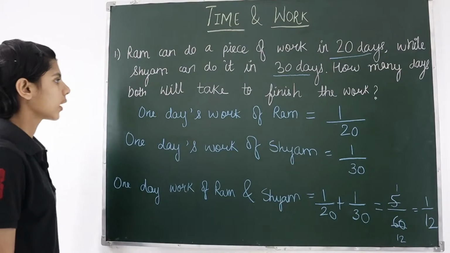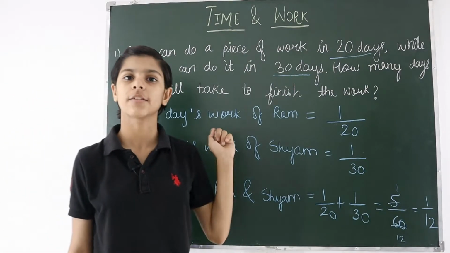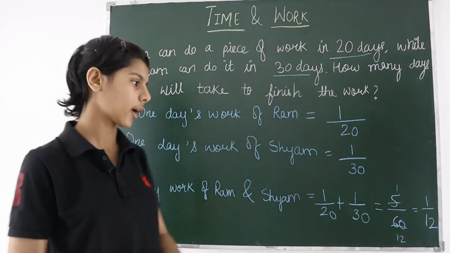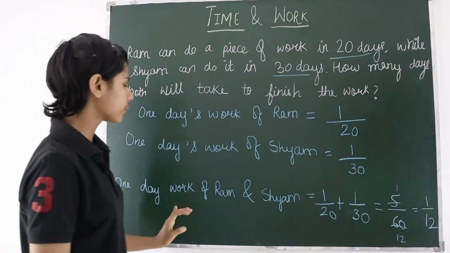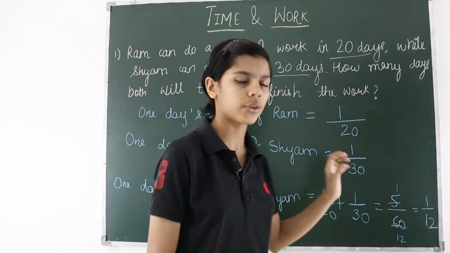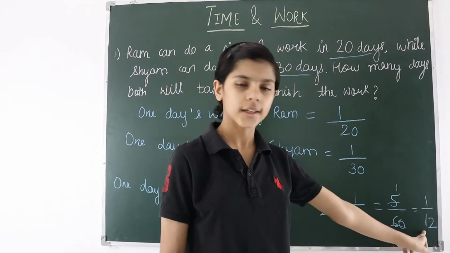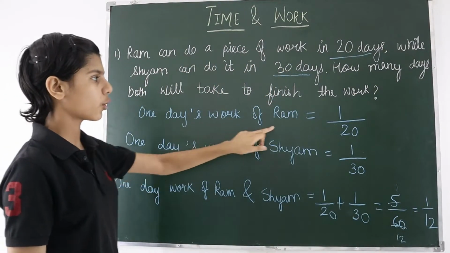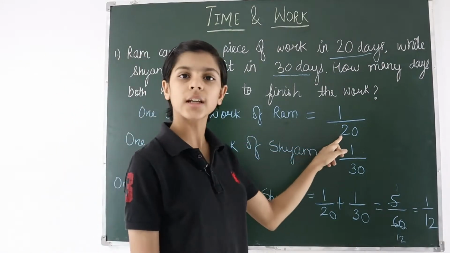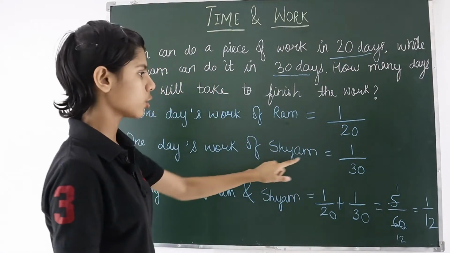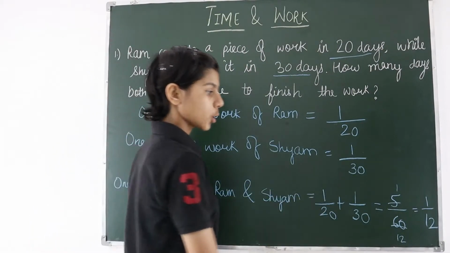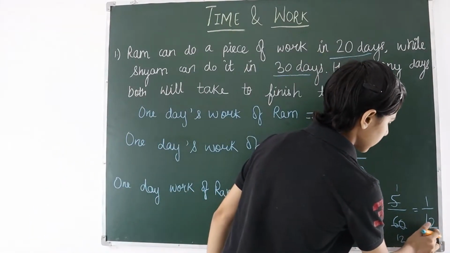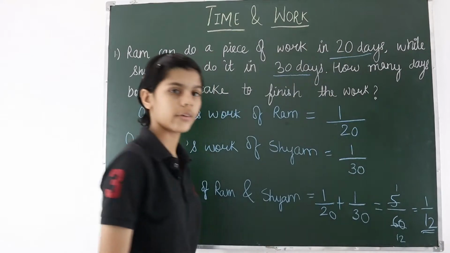Now what we have to find is the number of days they will take to finish the work together. So if we have one day work of anyone, the denominator will be the total number of days. Here, as you can see, one day work of Ram was there, so 20 was the number of days. Here also 30 is the number of days. So here also 12 is the number of days they will take to do the work together.